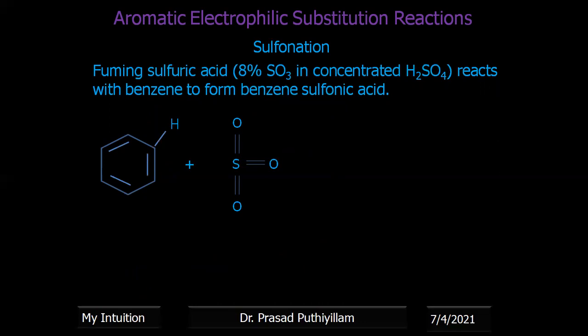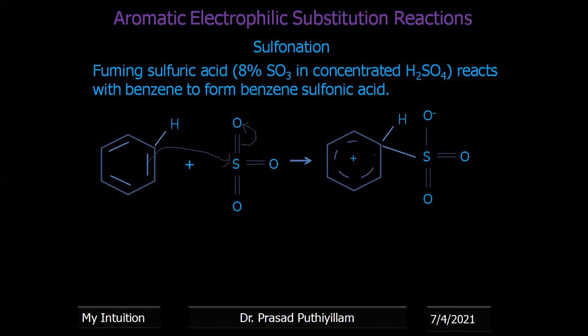In the possible mechanism, the electron density of the benzene attacks the sulfur, and one of the sulfur-oxygen double bonds breaks towards oxygen and gives an intermediate, the arenium ion. In this intermediate arenium ion, the oxygen has a negative charge and can abstract a proton from that position. When the proton goes, it attaches to the SO3 minus group and it becomes SO3H.